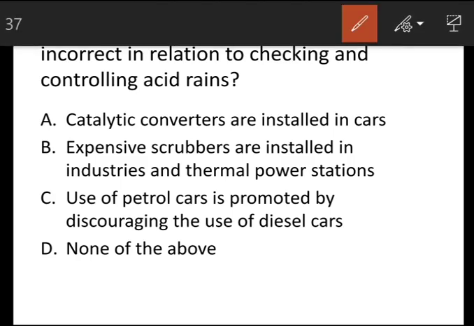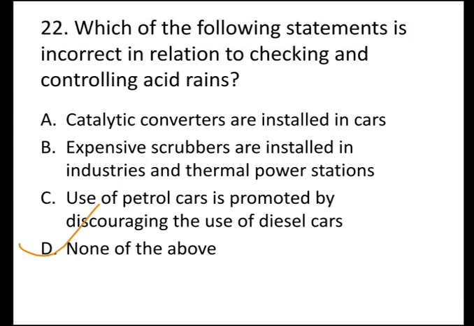And the correct answer is D, none of the above, because all the other options are correct in relation to checking and controlling acid rains. Catalytic converters installed in cars, likewise expensive scrubbers installed in industries and thermal power stations, as well as use of petrol cars promoted by discouraging the use of diesel cars, all are related to checking and controlling acid rains.